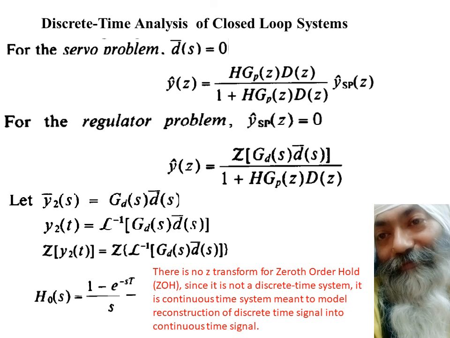It is a continuous time system meant to model reconstruction of a discrete time signal into a continuous time signal as such. Hope I have made this point very clear about this hold element in the discrete time analysis of closed loop systems.